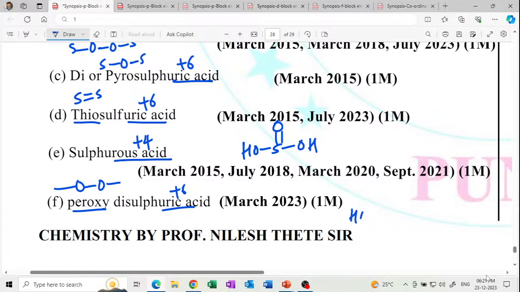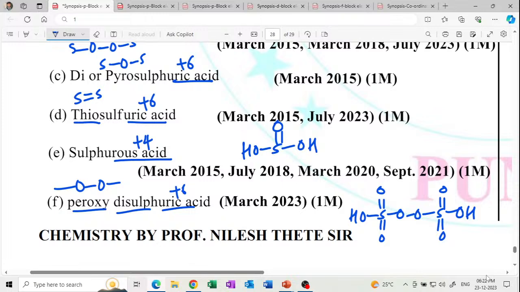So this is HO, S double bond O, this is double bond O, this is O, again O, S double bond O, and this is OH. So this is the structure of the peroxy disulfuric acid. There is a peroxide linkage in between the two sulfur atoms.